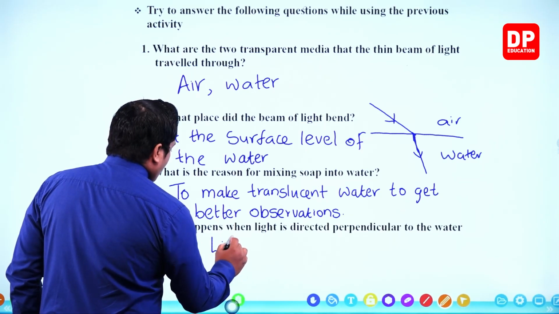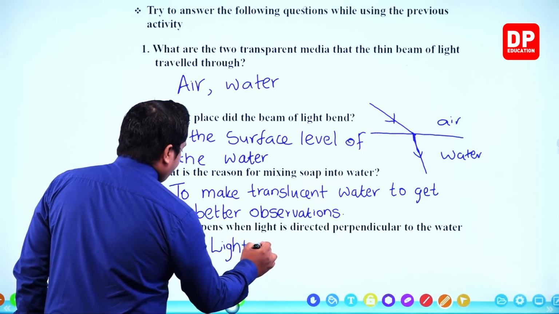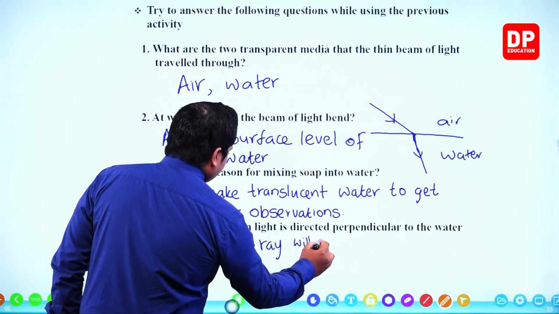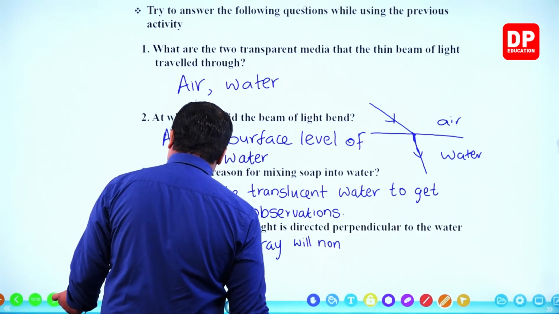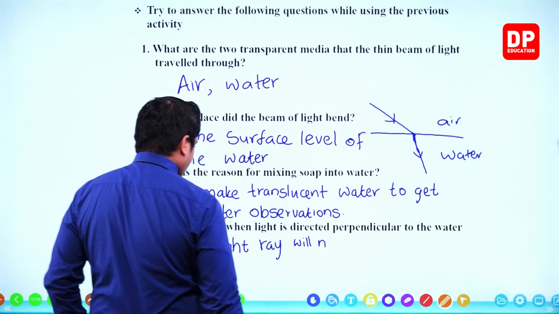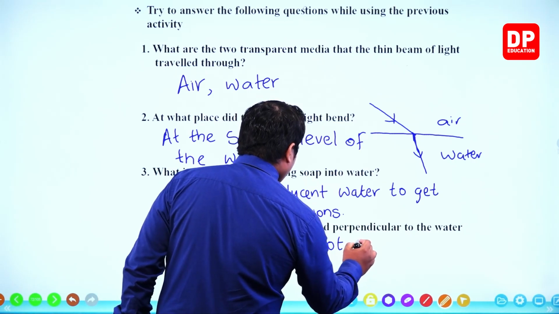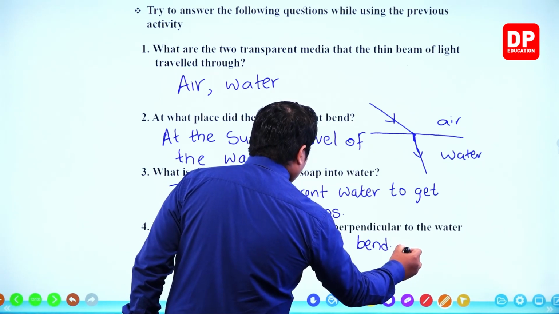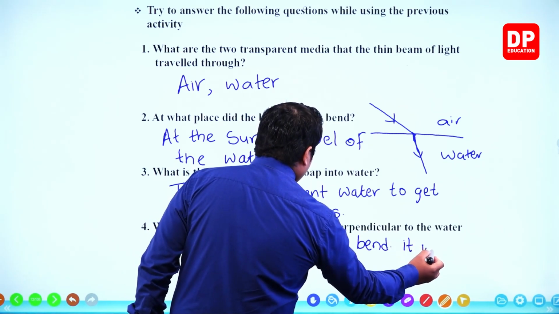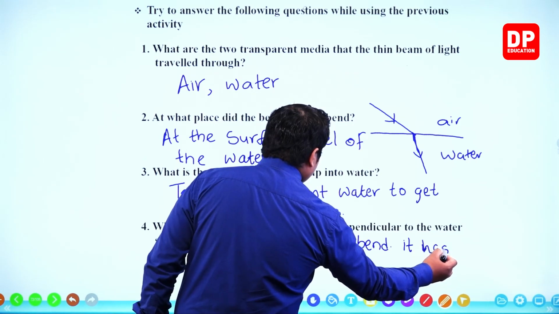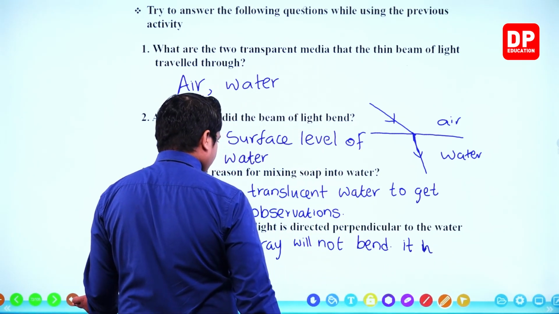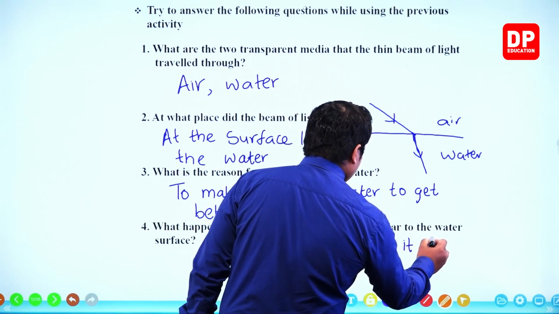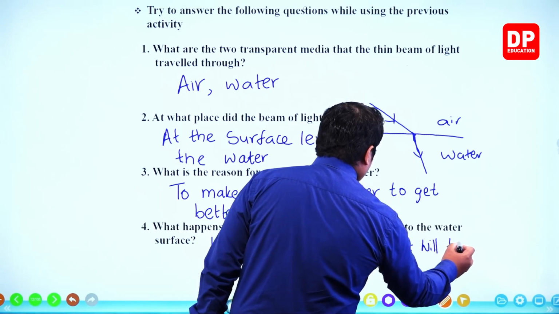Light ray will not bend. As I have used will, then over here also I use will.